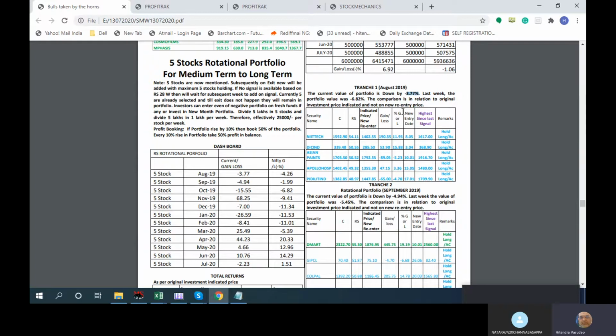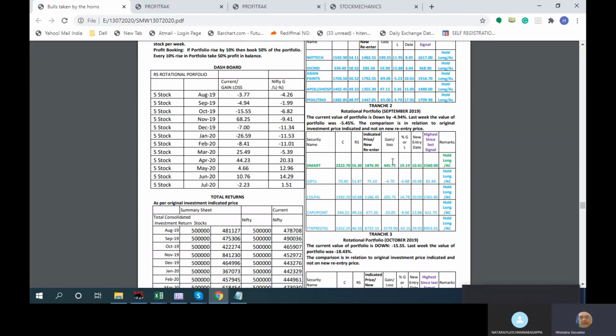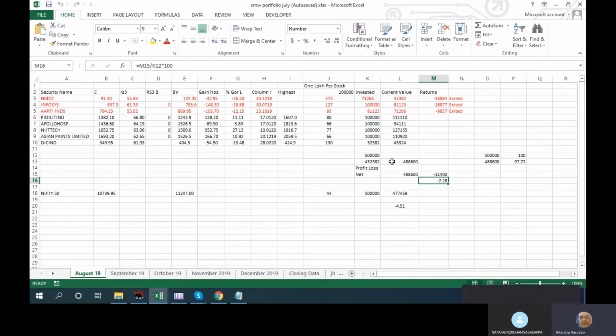What's the portfolio? If we are saying an exit, then over here we'll type that we have switched this stock from so-and-so stock, and you are holding. You'll have to be getting out, come what may, irrespective of the loss or profit. That is what I'm saying. These were earlier NMDC and all these are taken. We have got a loss in that, and now it is trying to recover those losses.